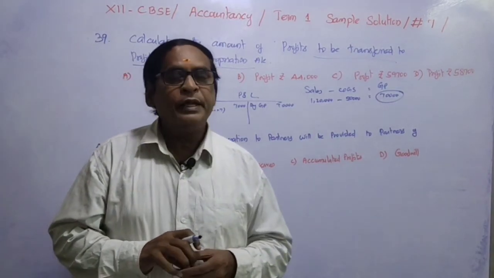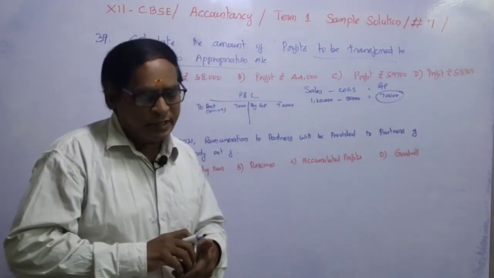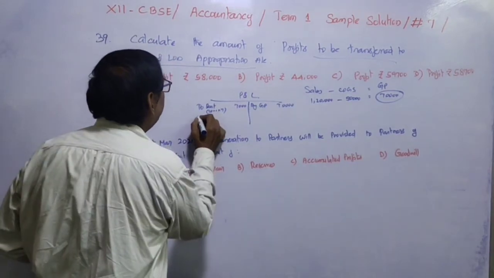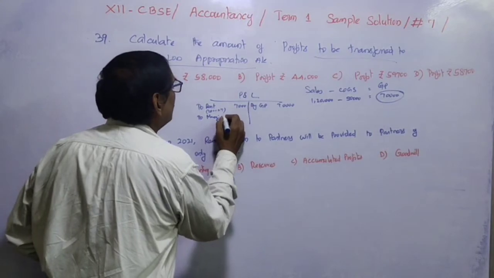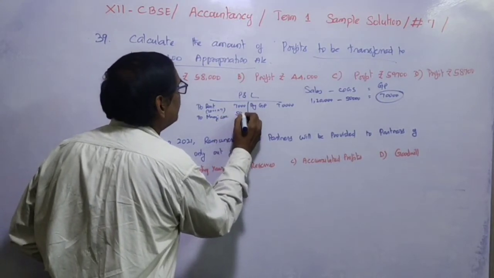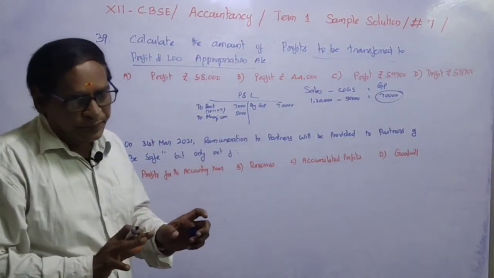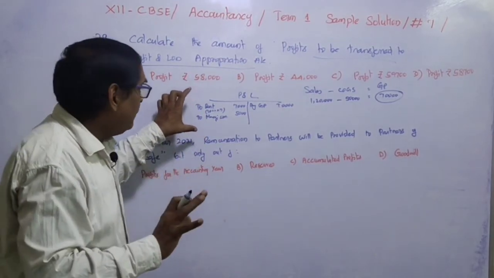And then one more thing, the manager's commission is given in the question itself, that is 5,000 rupees. So manager's commission is also coming in the profit and loss account, that is 5,000 rupees. That's all. These are the entries that will come in the profit and loss account.